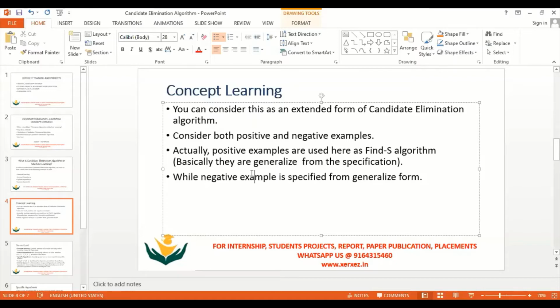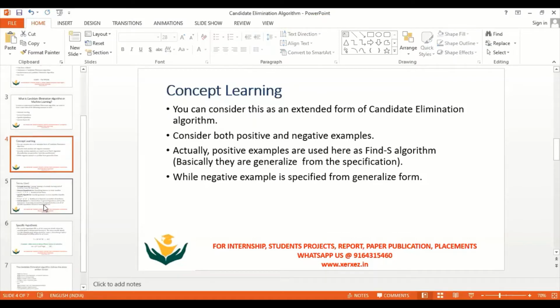So that's the reason we can eliminate the limitation which we were facing in Find-S algorithm using a concept learning based system called the candidate elimination algorithm. As far as the candidate elimination algorithm is concerned, it takes both positive values as well as negative values. Next is concept learning. Better you refer to my previous video, where we have clearly mentioned what exactly the concept learning system is.